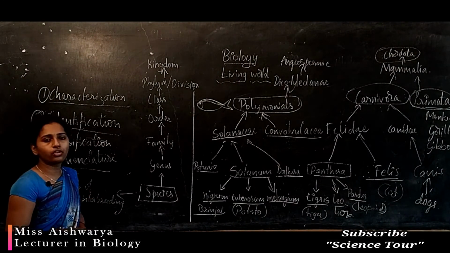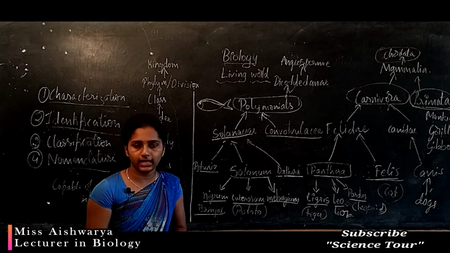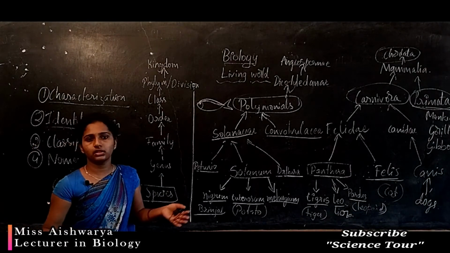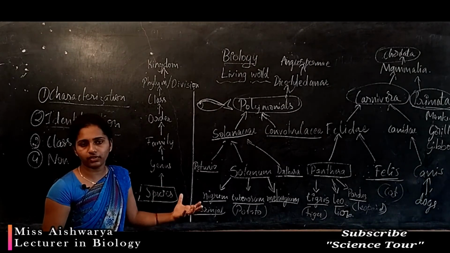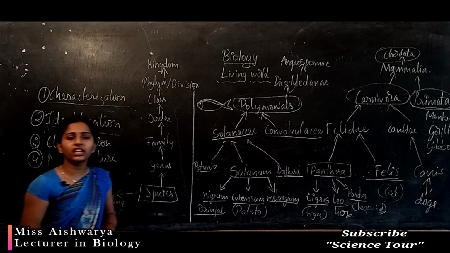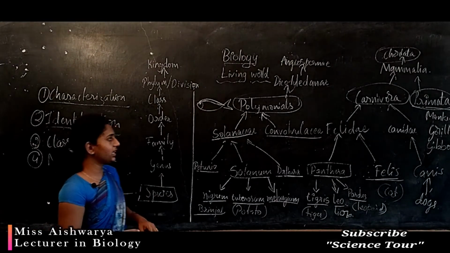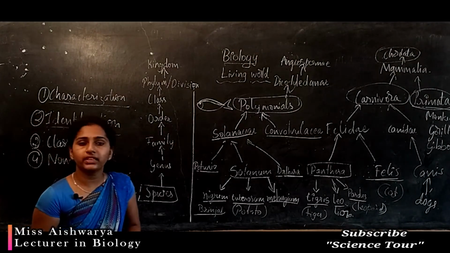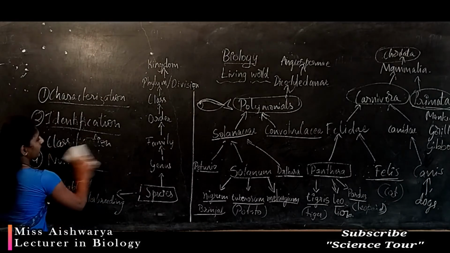Next we will go for the next level, that is how we have to study taxonomy. How to study? We don't know any source, right? Without any information, how do we identify? It is impossible. So for the identification process, we need taxonomic aids. That is very important. Here the classification is a very important taxonomic aid.